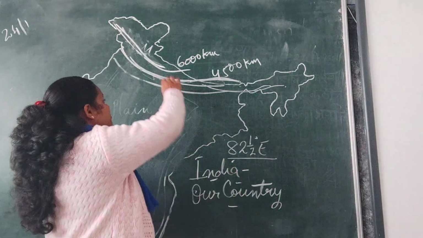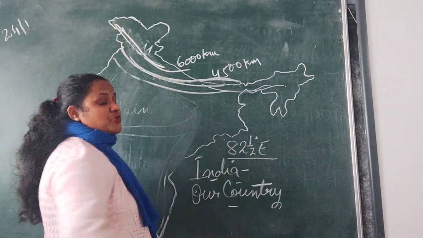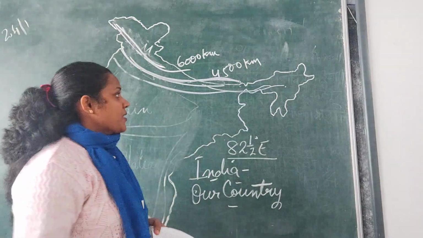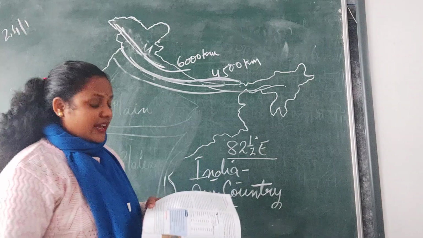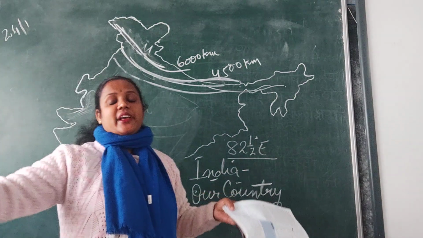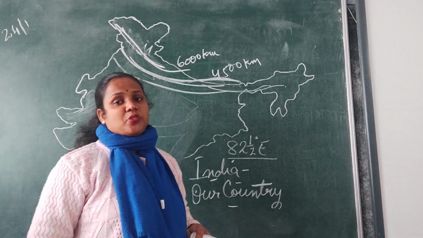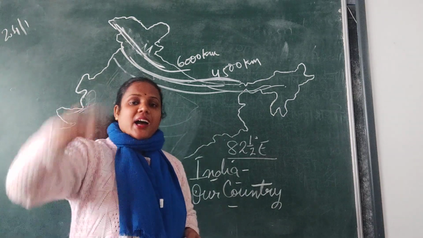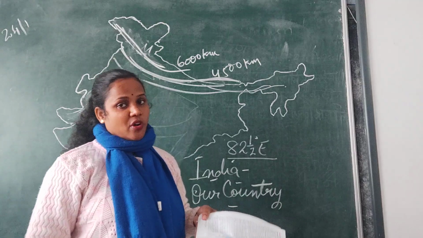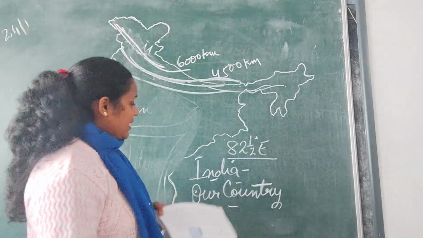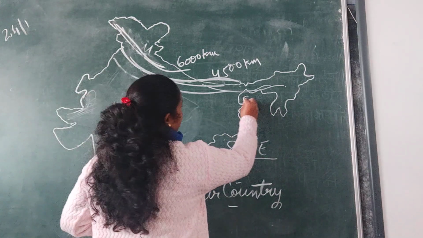Alright, then the third one, the lowest ranges of the Himalayas, are your Shivalik. Now how high are they? They are spread over an area, the breadth of this mountain range is 10 to 50 kilometers, but the height from the sea level is 900 to 1100 meters.